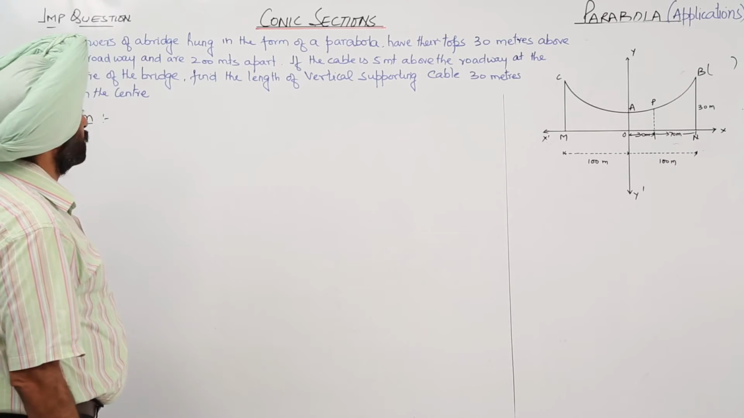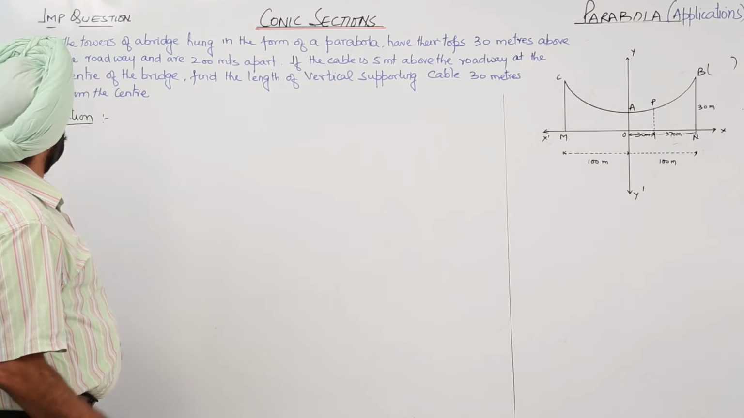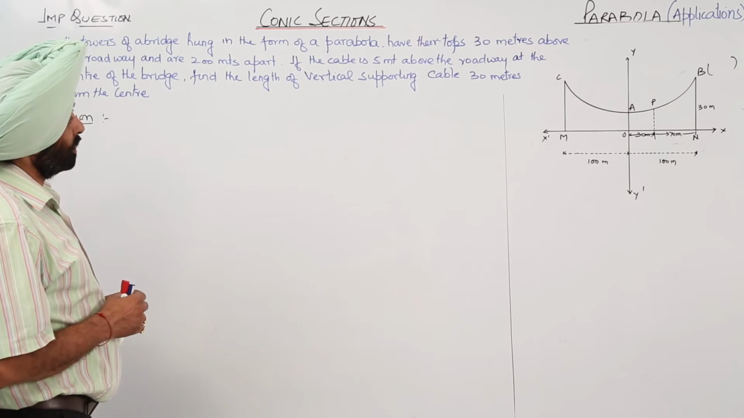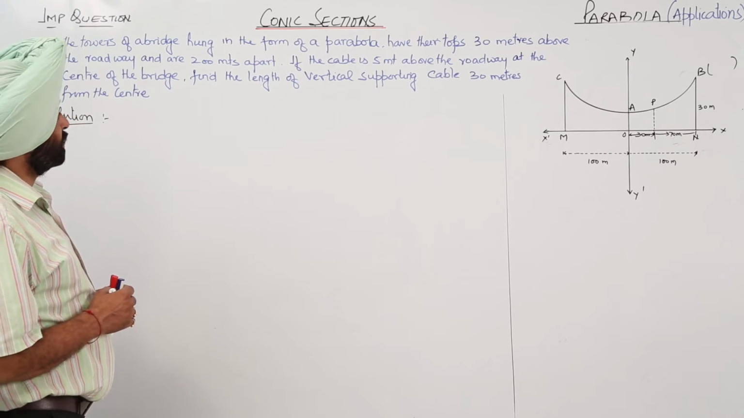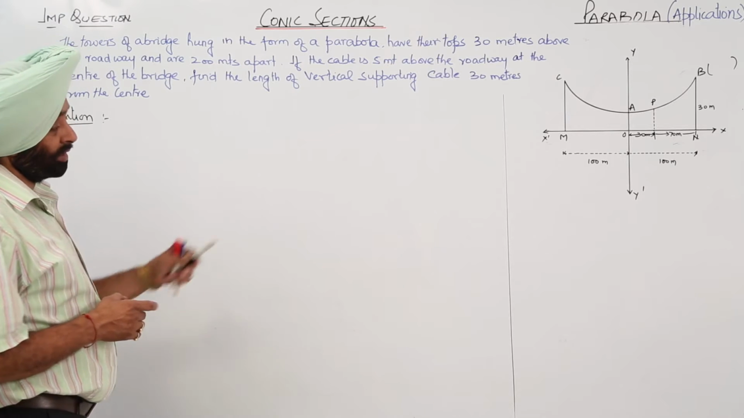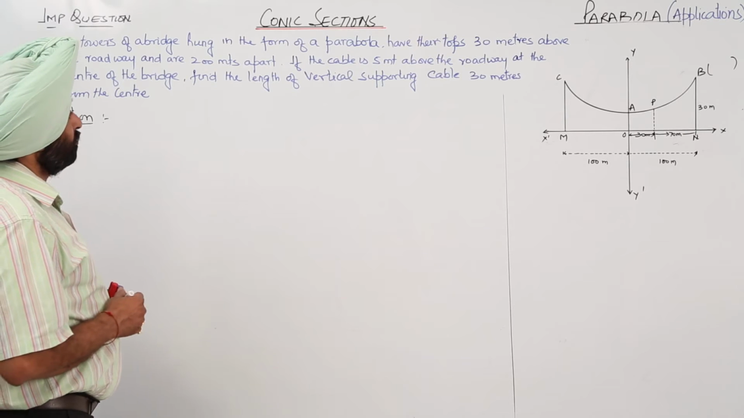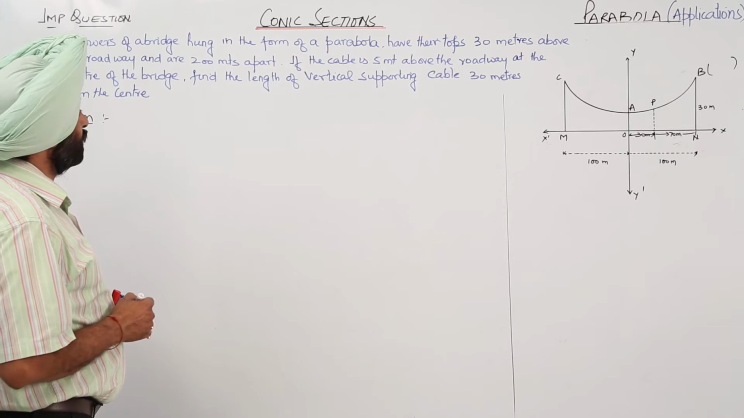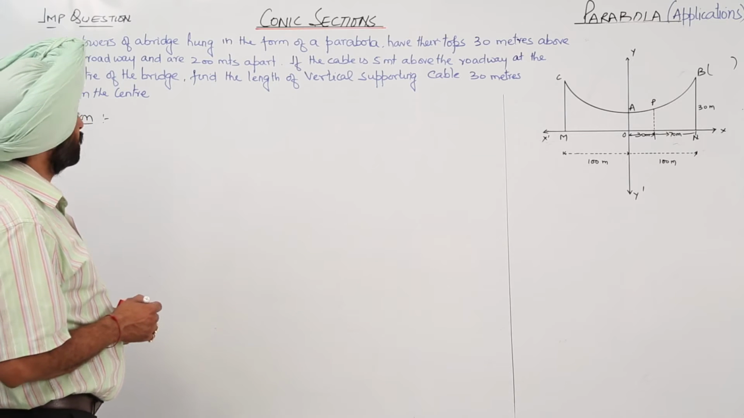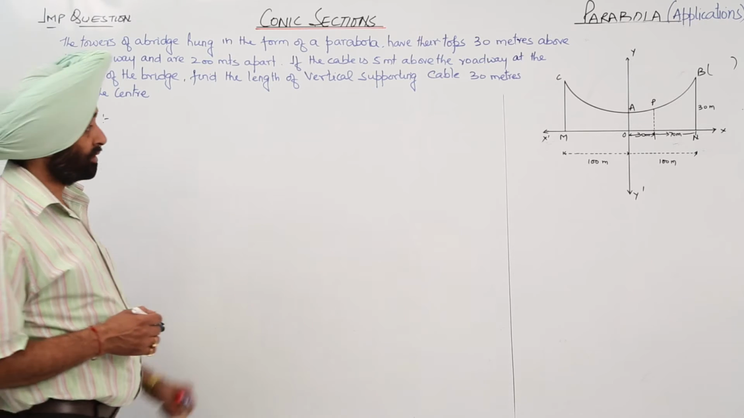Now in this question, given the towers of a bridge hung in the form of a parabola have their tops 30 meters above the roadway and are 200 meters apart. I have already drawn a figure there. If the cable is 5 meters above the roadway at the center of the bridge, find the length of the vertical supporting cable 30 meters from the center.